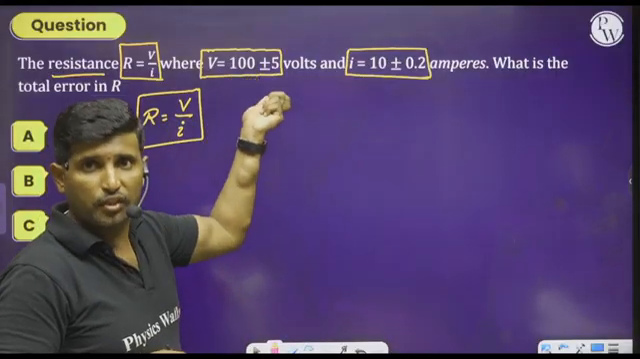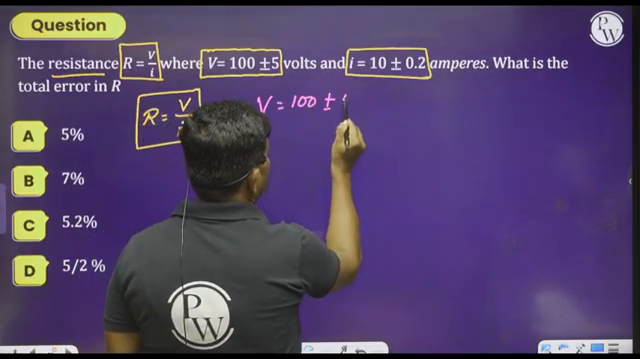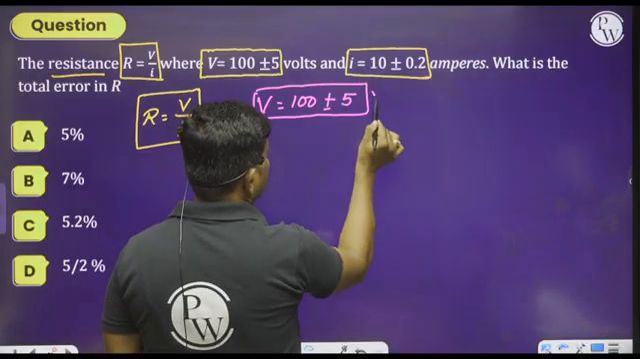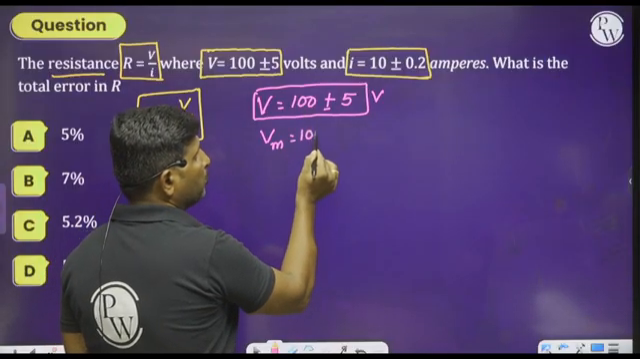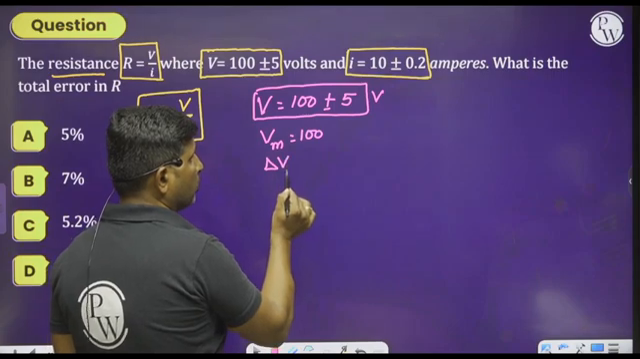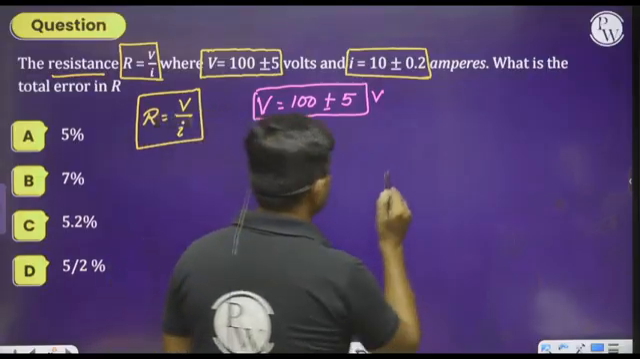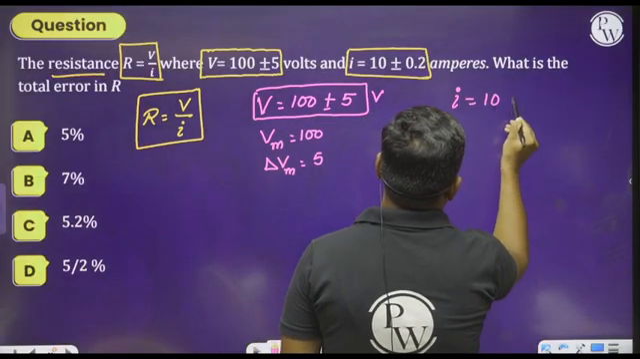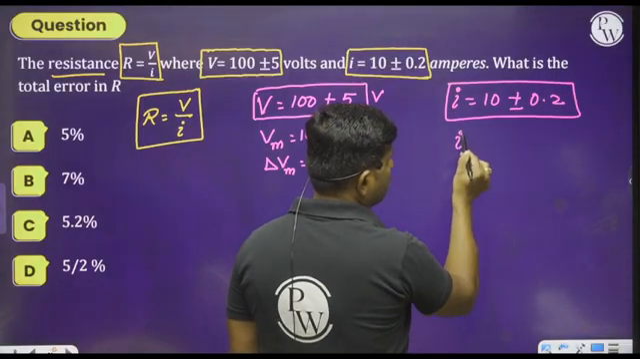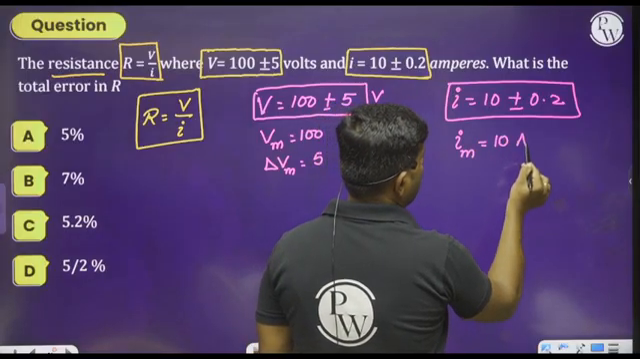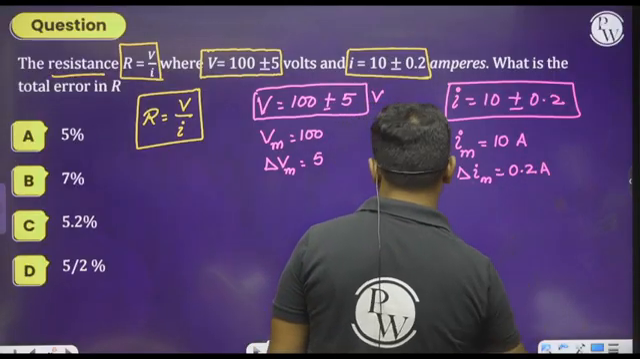So whenever we observe this type of representation, see here, V is equal to 100 plus or minus 5. Is it clear? So from this we have to think what is 100. 100 stands for mean voltage, okay, and 5 stands for error in the measurement of the voltage. Similarly, I is equal to 10 plus or minus 0.2. In this, what is the 10? 10 stands for mean value 10 ampere and delta I is equal to 0.2 ampere. Is it clear?